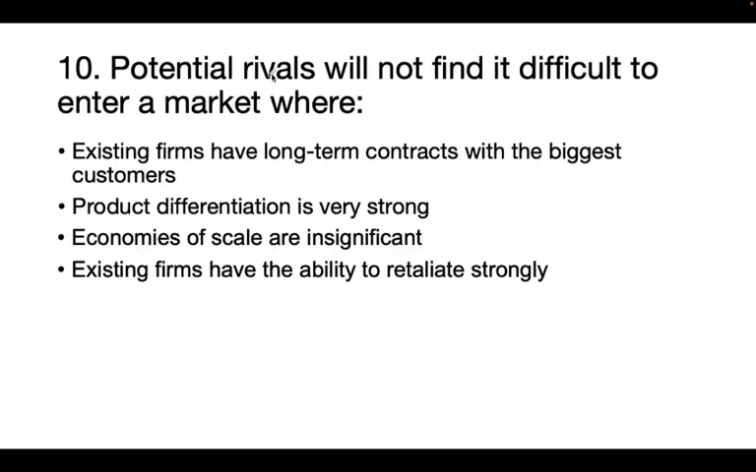Next question. Potential rivals will not find it difficult to enter a market where existing firms have long-term contracts with the biggest customers. Product differentiation is very strong. Economies of scale are insignificant. Existing firms have the ability to retaliate strongly. So the correct answer is economies of scale are insignificant.